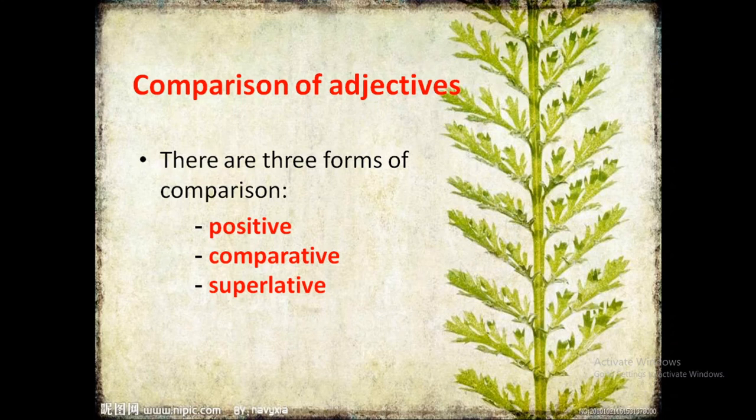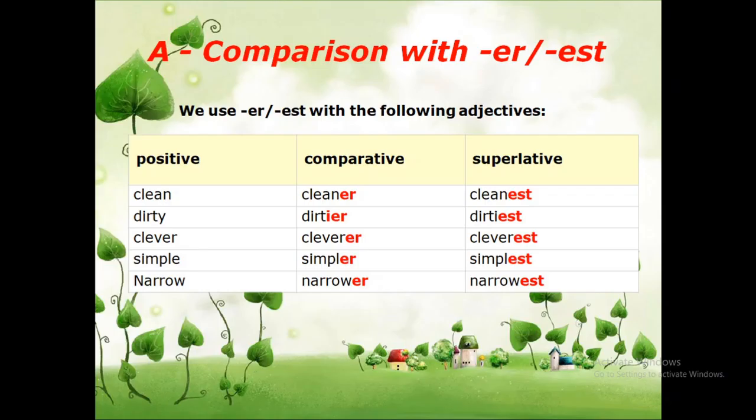So, in this way, we bifurcate the adjectives. Let us see the comparison of the adjectives: positive, comparative, and the superlative. If an adjective is clean, if we are using it with two people, we will say cleaner.